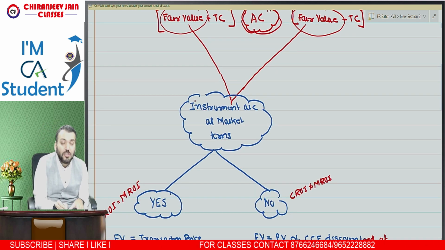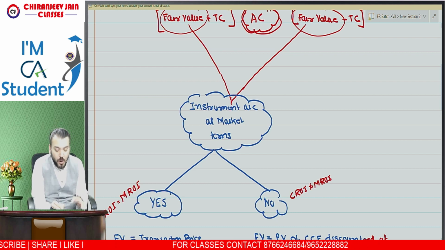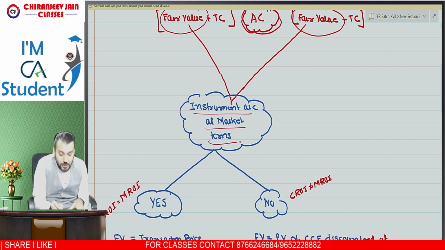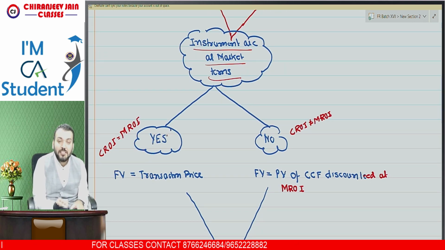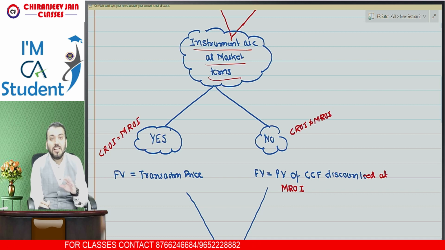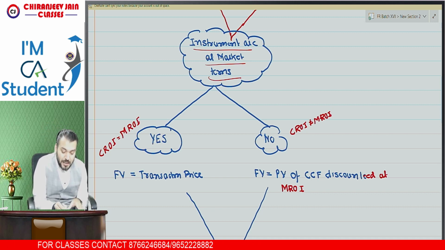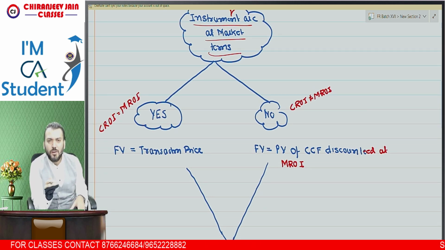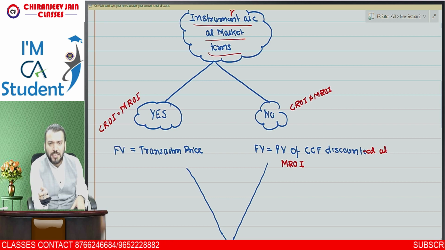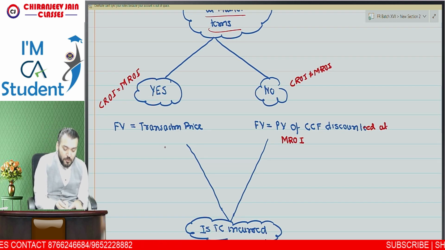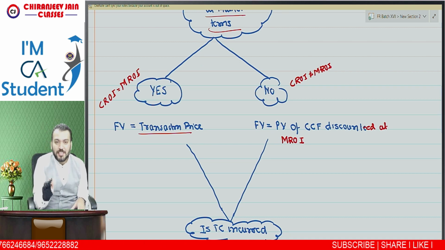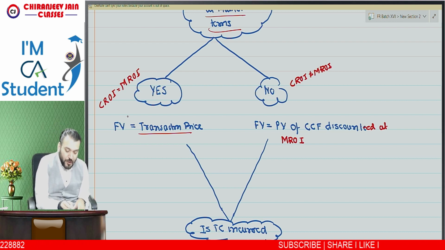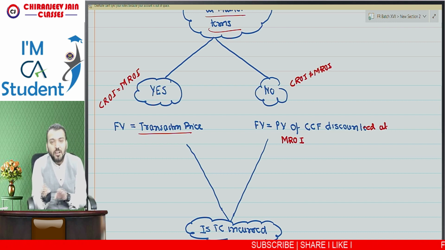This is based on whether the contract is done at market terms, whether the instruments are at market terms. If the answer is yes, then what needs to be done? If the answer is no, then what needs to be done? If the instruments are at market terms, meaning contractual rate of interest is equal to market rate of interest, then fair value will be equal to transaction price paid or received. In case of a financial asset, it will be transaction price paid. In case of a financial liability, it will be transaction price received.